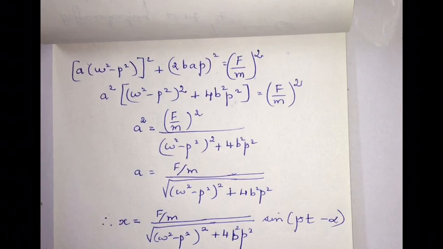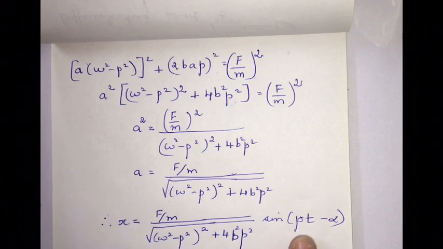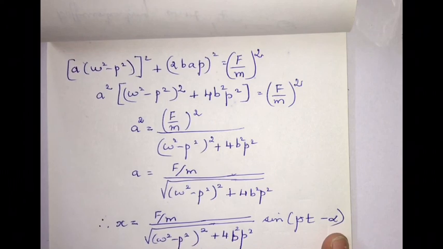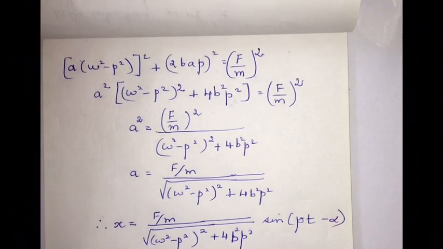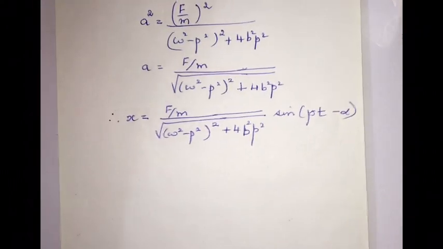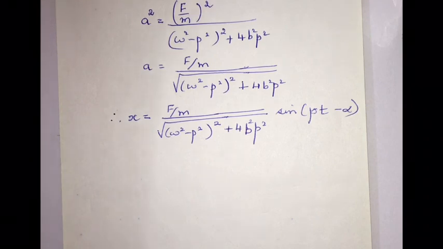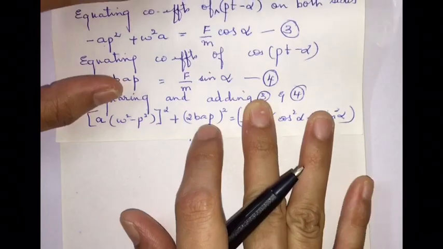So this will be the final solution of the forced vibration. Now let us find out what is the phase of forced vibration. The phase is given by α. For this, again let us consider equations 3 and 4.